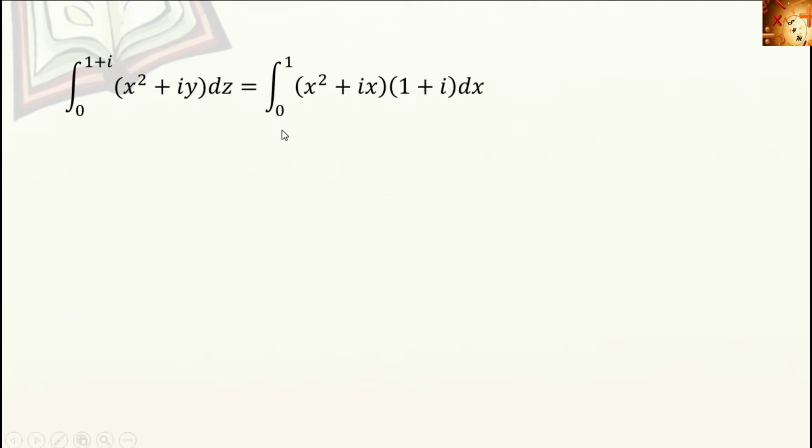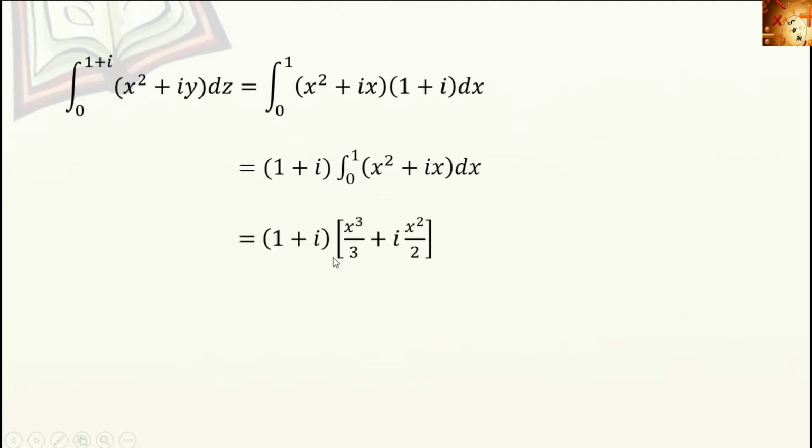So the integral from 0 to 1 of x square plus ix into 1 plus i dx. 1 plus i is a constant term. Integration with respect to x, we get 1 plus i into x cube by 3 plus i into x square by 2 within the limit 0 to 1. Applying the limits, we get the final answer as 5i minus 1 divided by 6.